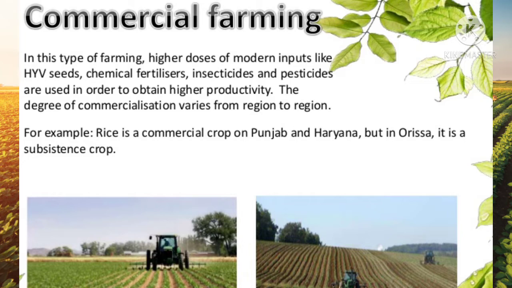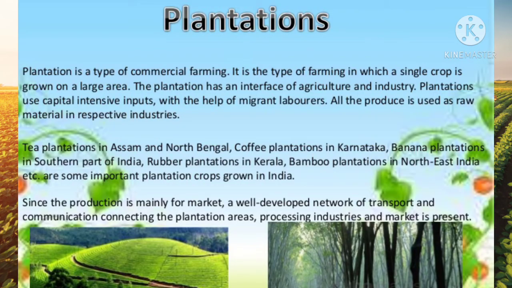Plantation agriculture is a type of farming in which a single crop is grown over a large area. It is capital intensive farming, because modern machinery and migrant laborers are used to obtain the inputs. Especially in India, under commercial farming and plantation agriculture, tea, coffee, rubber, sugarcane and banana are some important crops.